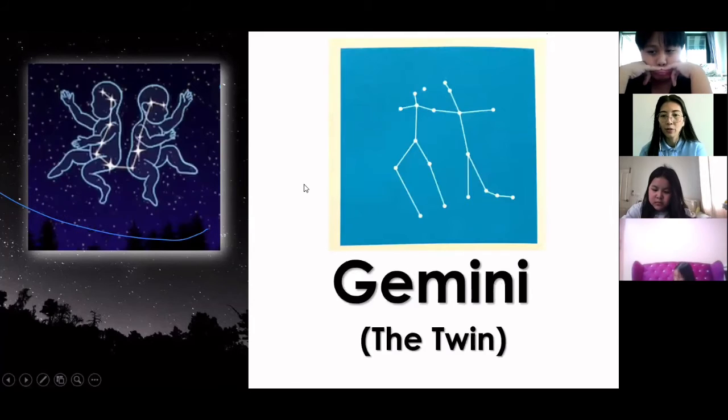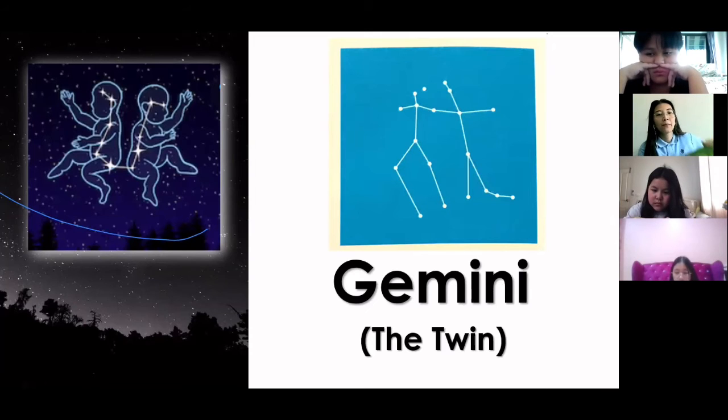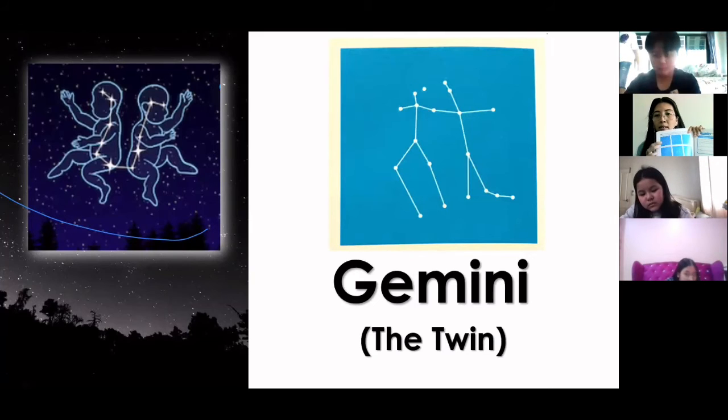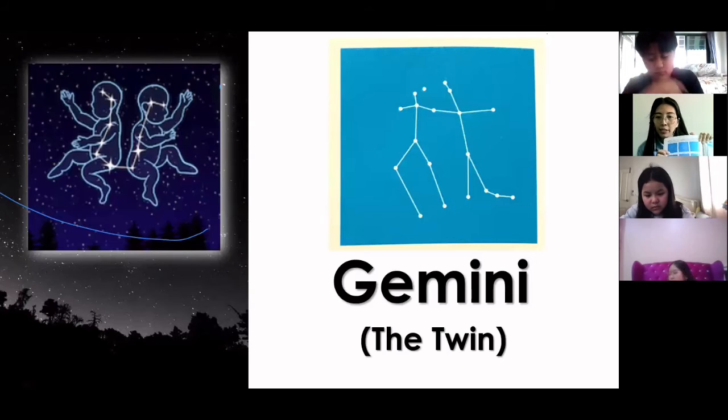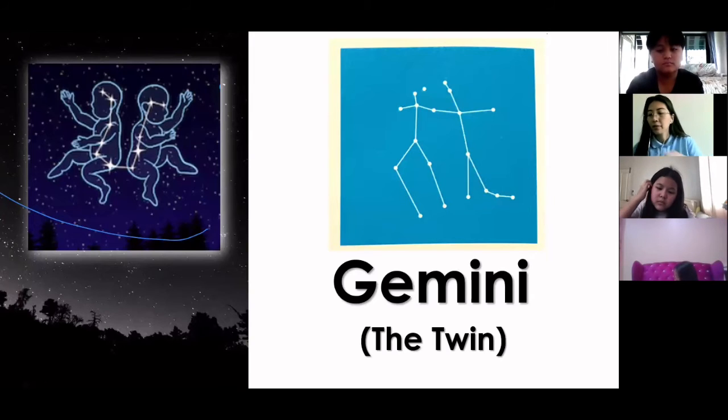And then the third zodiac, we have Gemini the twin. You write the English translation on your paper, or you can also write it in your book, beside the name of the constellation. So Aries the ram, and then Taurus the bull, and then Gemini the twin. You can write the English translation of each.